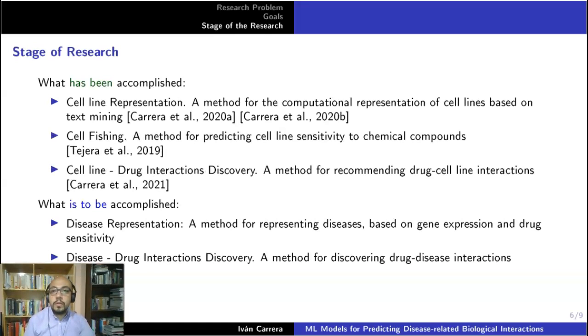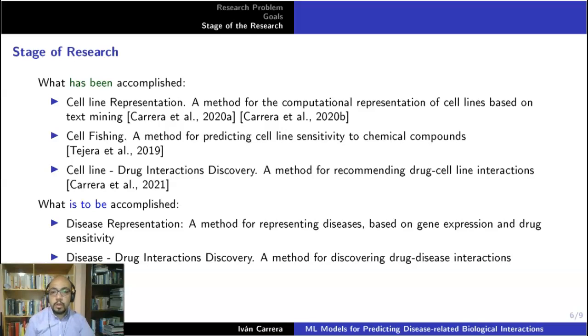The stage of our research is this. What has been accomplished are these 4 works. First, cell line representation, which is a method for the computational representation of cellular lines based on text mining. In that work, we process the scientific literature on cell lines, and using support vector domain description, we have been able to represent and differentiate a set of 200 plus cellular lines.